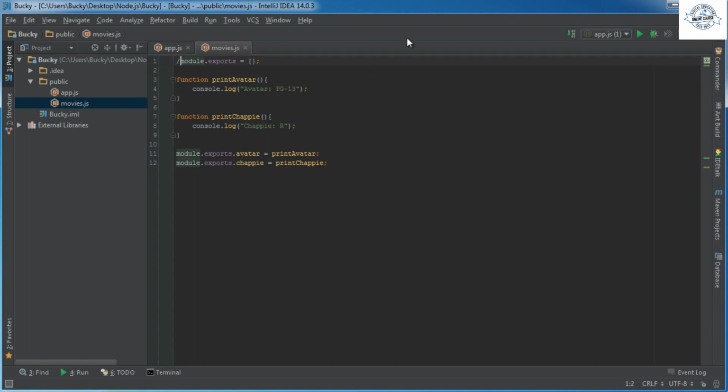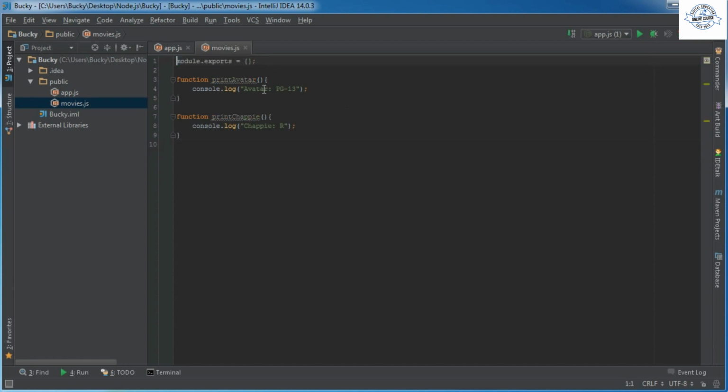So what we were doing in the last tutorial was adding name and value pairs to this object. Whenever we wanted to import it, it goes and looks for this object, and whatever's inside it, in this case avatar and the print Chappie function, that's how it knows what to export, or import, if you're looking at it from the other point of view.